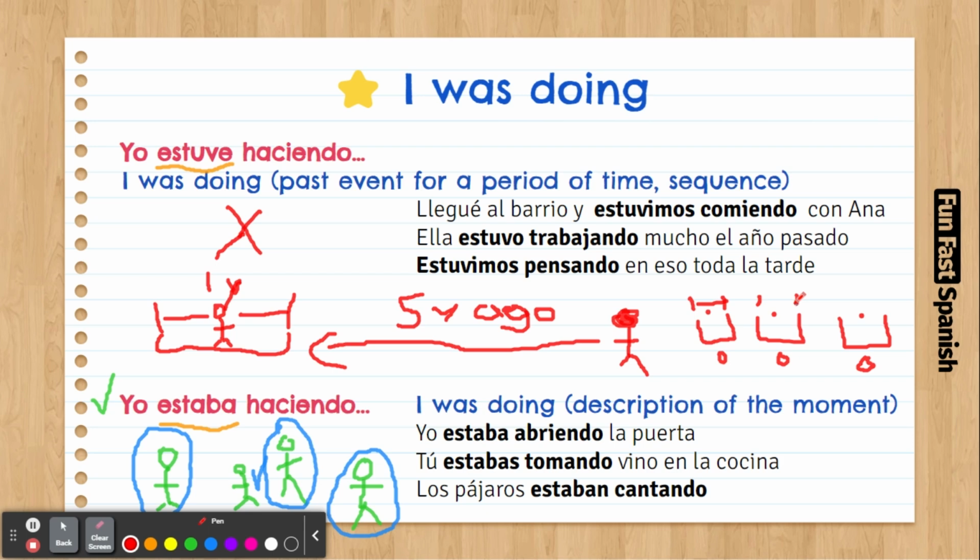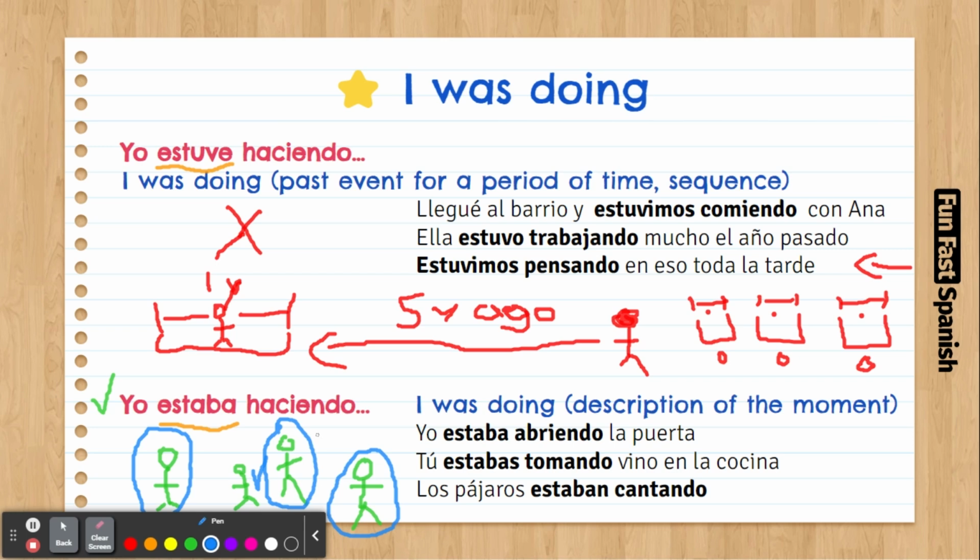I wasn't describing the scene at all, okay. I'm talking about actions that happened in the past, right? And they took a period of time. That's all. Whereas here, I'm describing a moment in the past. I'm describing the scene by specifying different things that are happening.